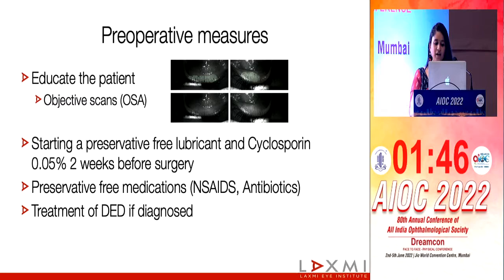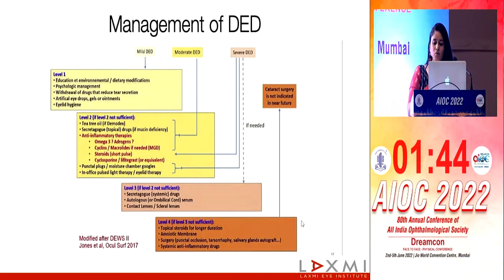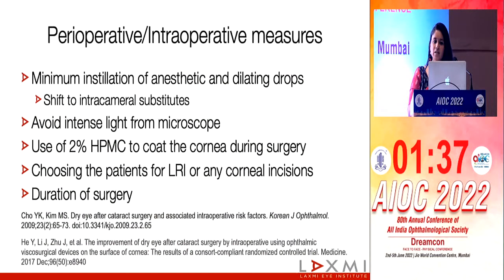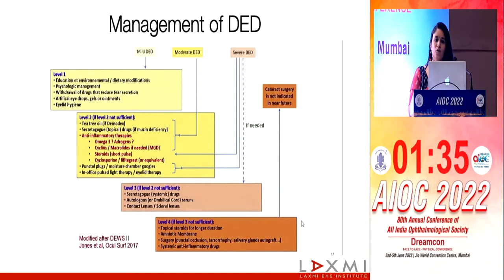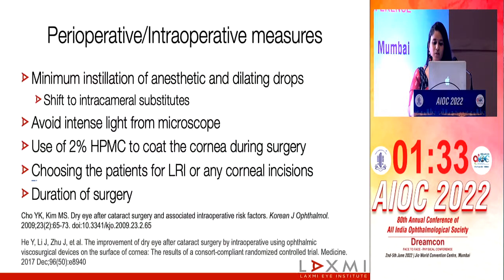And of course, we treat the dry eye if diagnosed. What do we do? We follow roughly the DEWS 2 protocol. We can use antibiotics, warm compress, secretagogues, or even intense pulsed light therapy, depending on what type of dry eye the patient has presented with.